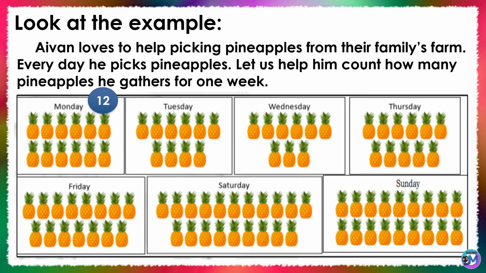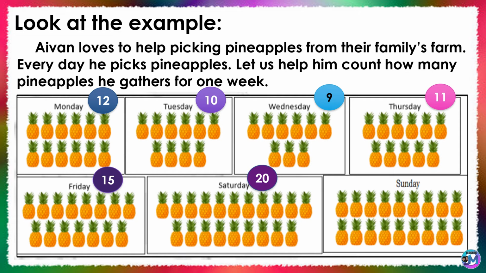On Monday, Avon gathered 12 pineapples. On Tuesday, Avon gathered 10 pineapples. On Wednesday, Avon gathered 9 pineapples. On Thursday, Avon gathered 11 pineapples. On Friday, Avon gathered 15 pineapples. Then, on Saturday, Avon gathered 20 pineapples. Lastly, on Sunday, Avon gathered 18 pineapples.